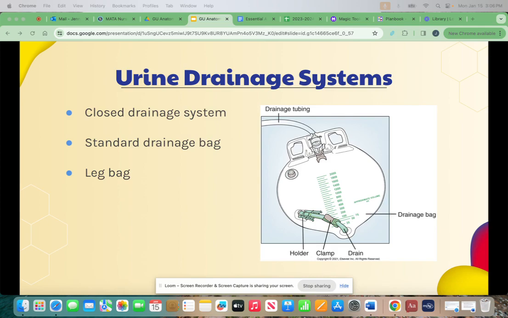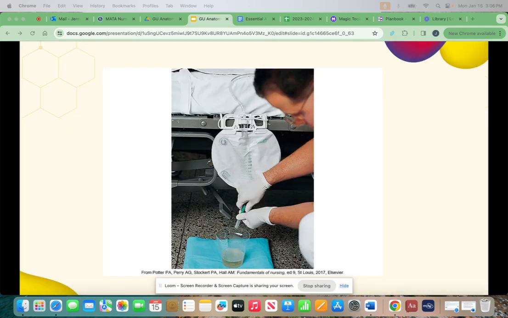Drainage systems can become disconnected. If this occurs, tell the nurse at once. Do not touch the ends of the catheter or tubing. This picture here shows someone emptying a drainage bag. To empty a drainage bag, open the clamp, direct the drain into the graduate. The drain does not touch the inside of the graduate. When you're finished emptying it, you close the clamp again.